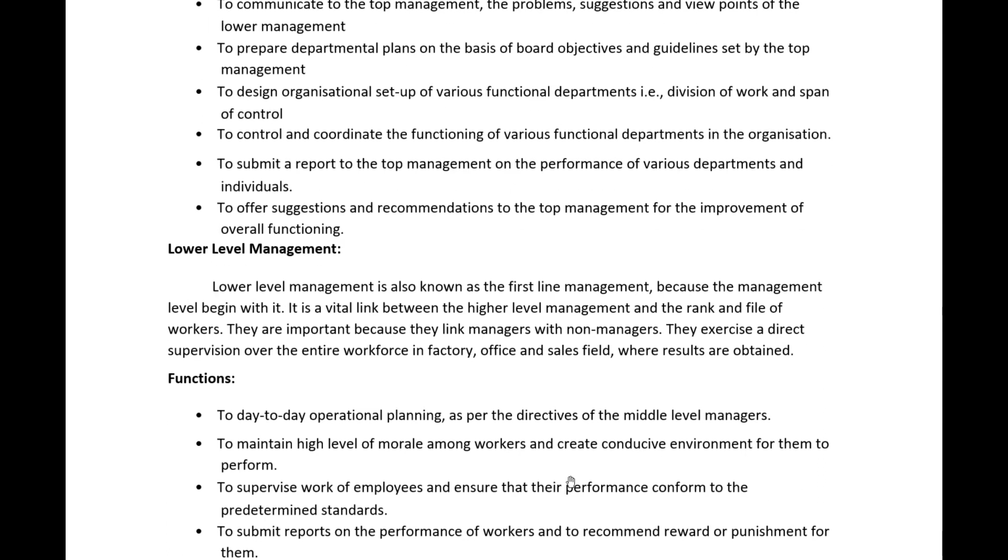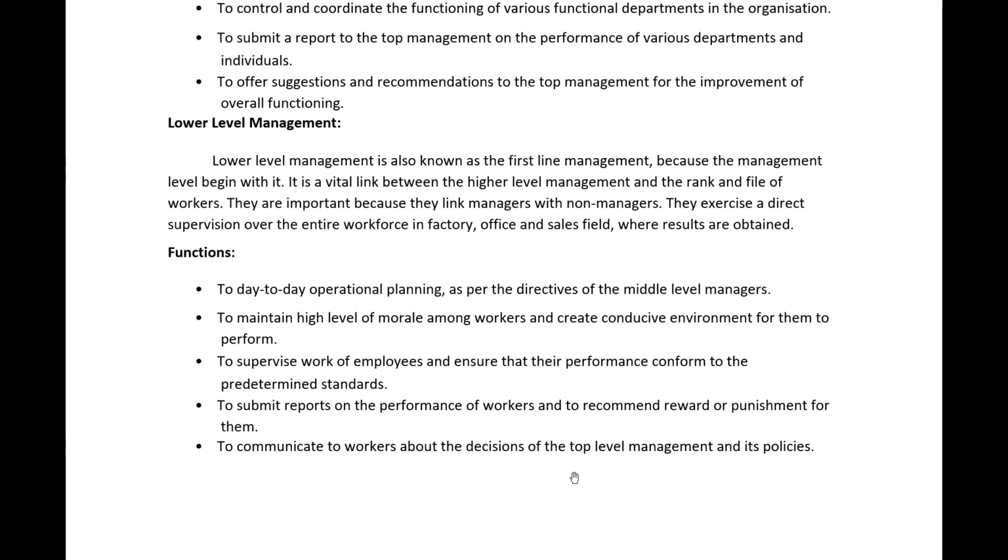And coming to the lower level management, lower level management is also known as the first line management because the management levels begin with it. So here the lower level managers come into the picture. They are the first level of managers, and on top of them we have middle level managers, and on top of them we have top level managers. So it is a vital link between the higher level management and the rank and file of workers. They are important because they link managers with non-managers.